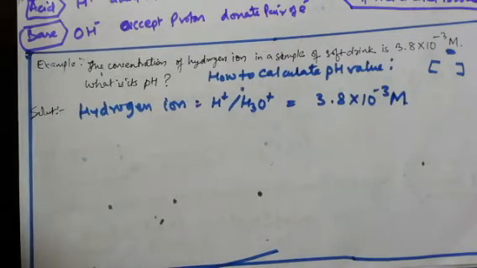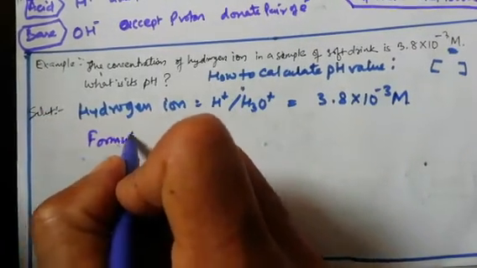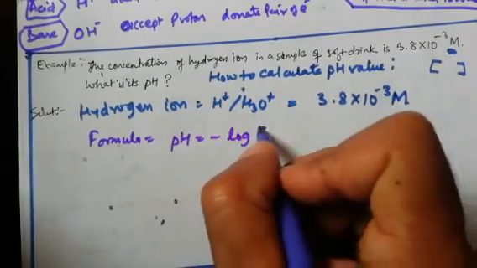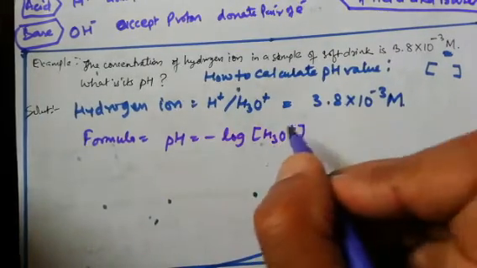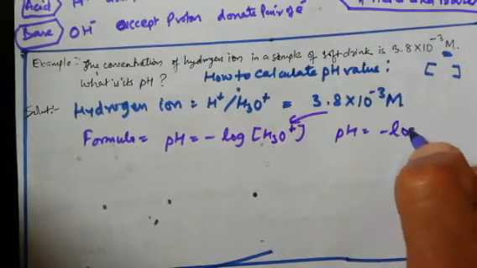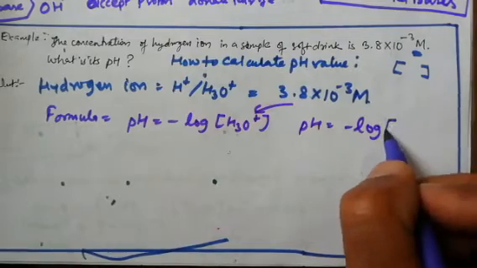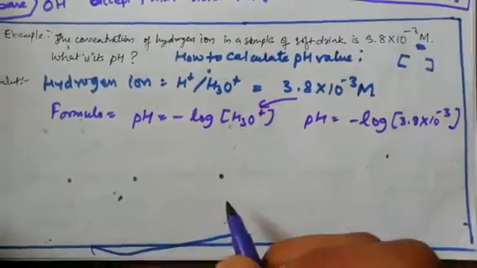Okay, and you should know here the value of the formula. Now what is the formula? To calculate pH, the formula is minus logarithm H3O positive ion. So very simple, we will put this formula here. The value becomes pH is equal to minus log of 3.8 into 10 raised to minus 3 molarity.